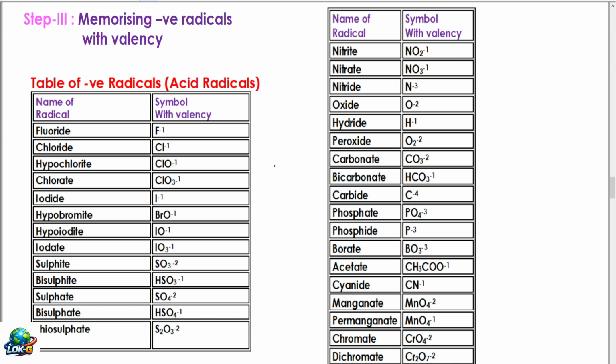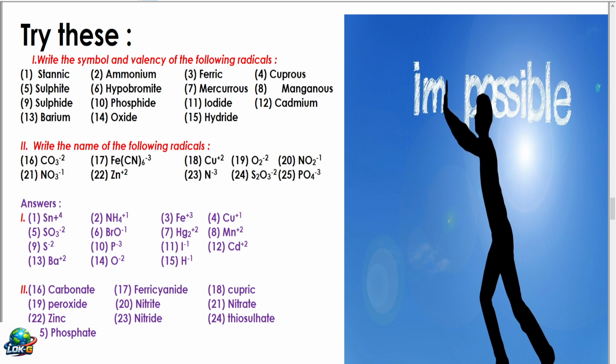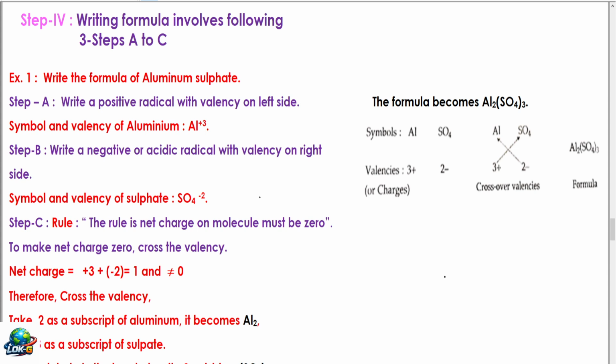Without making this perfect, don't continue. To test whether you have learnt it, I have given this problem to try. Nothing is impossible. Remove "im" from it, you will feel that it is possible. And here, first of all, don't see the answers. Try to write these symbols out of your memory, then verify your answers. Okay, we'll move on to the next step now.